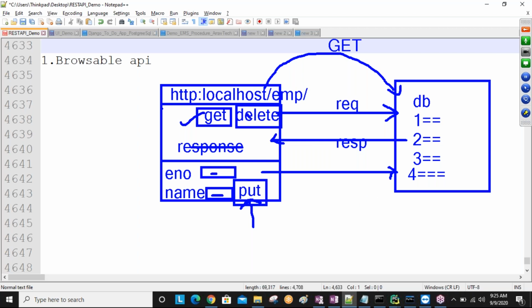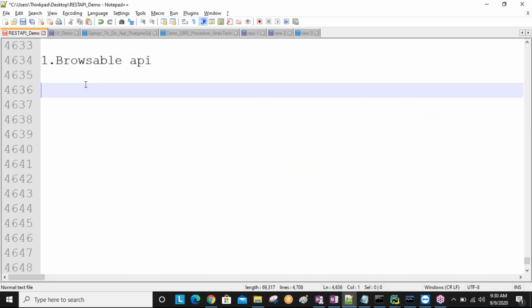So same like if you are clicking a delete button, then that particular record is going to be deleted. So browsable API is nothing but by using the browser only we can do all CRUD operations without developing any presentation. That is provided by default by Django REST framework. So this is one of the most important features of Django REST framework, sir, browsable API. So even though you are not developing a single HTML for your project, we can do total CRUD operations on our browser.